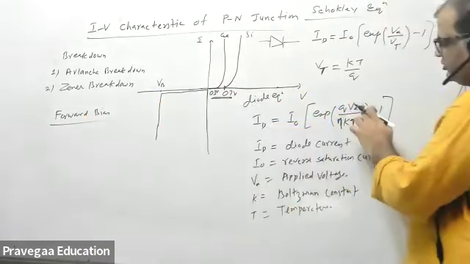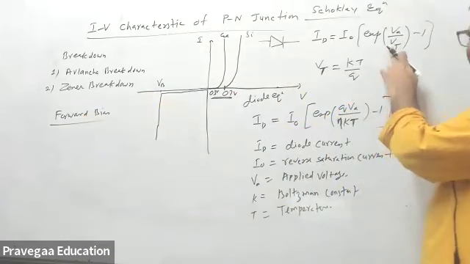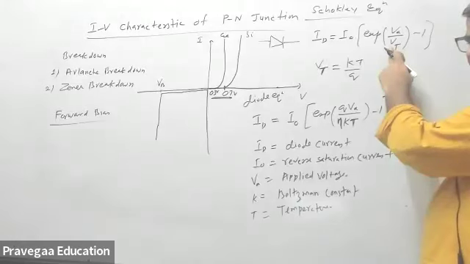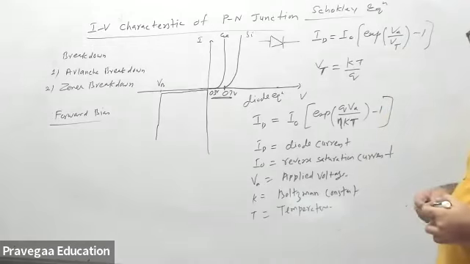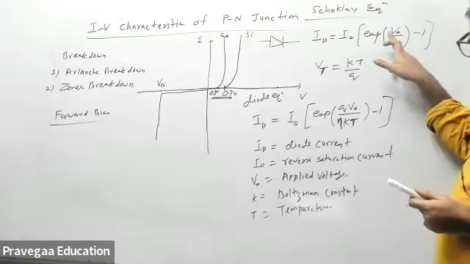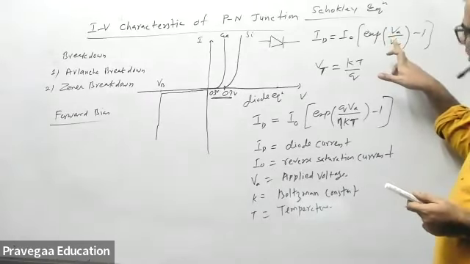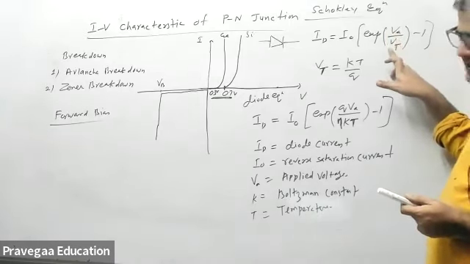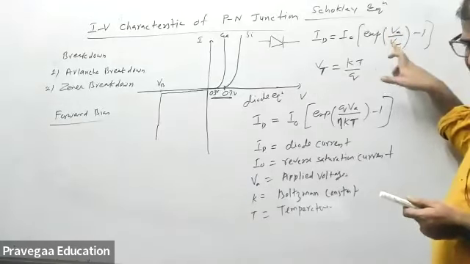What is the value of VT at room temperature? 25 millivolt. Here is 0.7 volt, that is 700 millivolt, and this is 25. So this is the exponent, and it is very high.